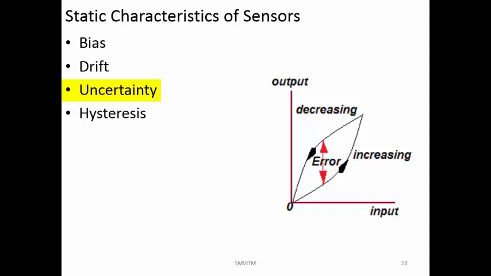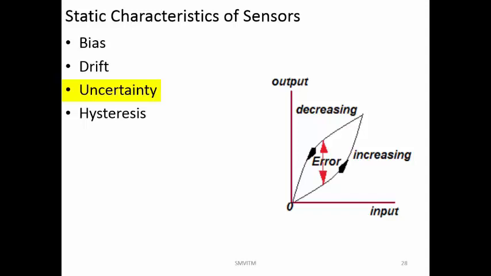You are getting the value as say 5 volts, but you are not sure whether it is 5 volts or whether it is 4.9 volts or 4.6 volts or 5.1 volts. It can be anything. At what level you are having the probability of having the exact value, that we will call the uncertainty of that particular measuring device or sensor.